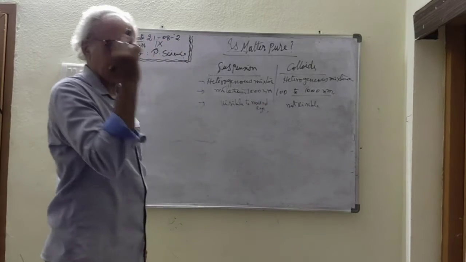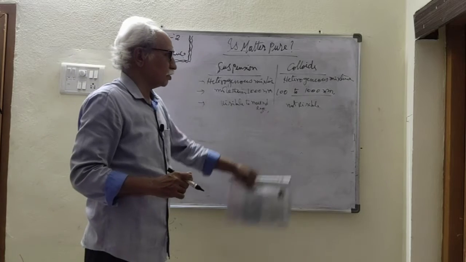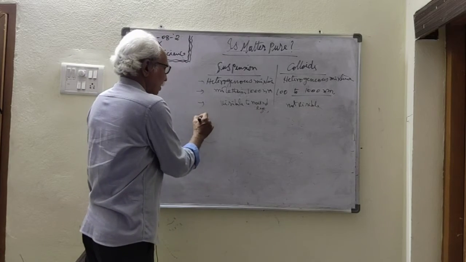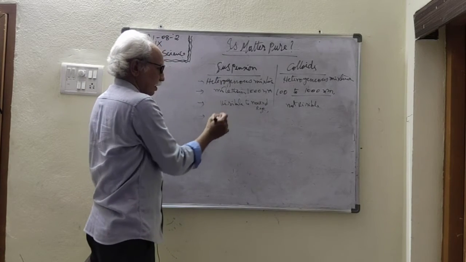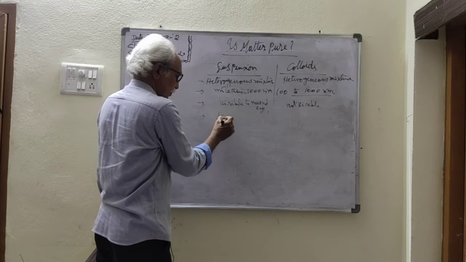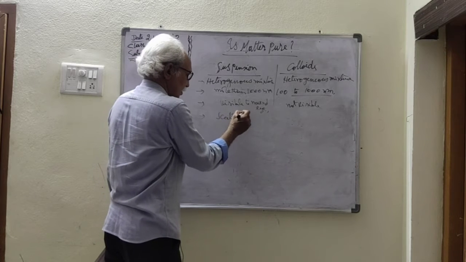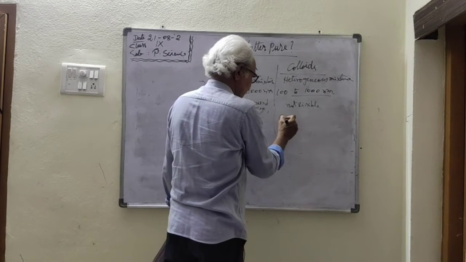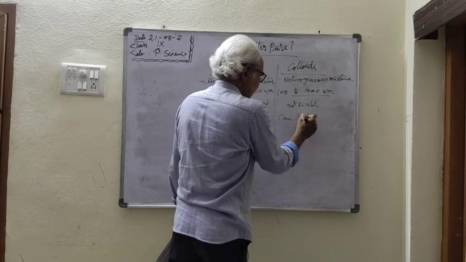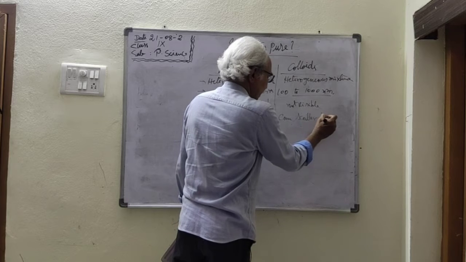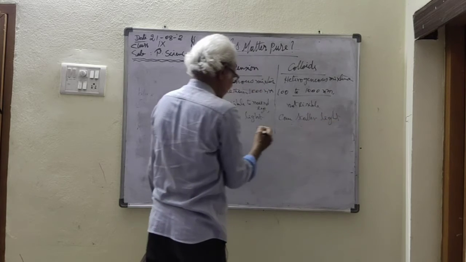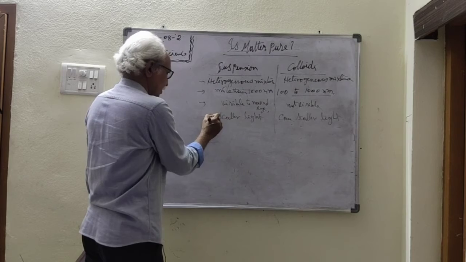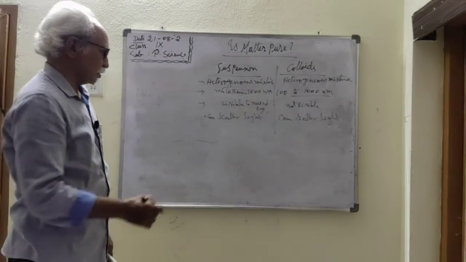So we can see these particles with our eyes, these ones we cannot see. Suspension particles can scatter the light, and here also they can scatter light. So in both cases they can scatter the light. Same property, light is scattered.